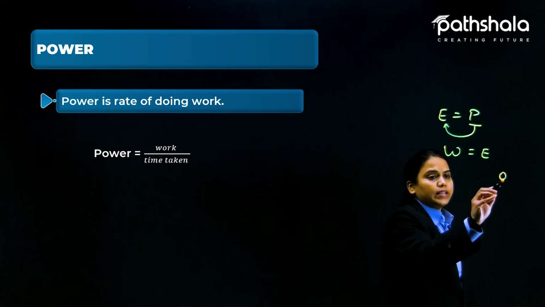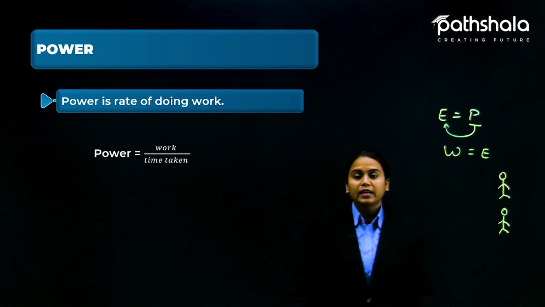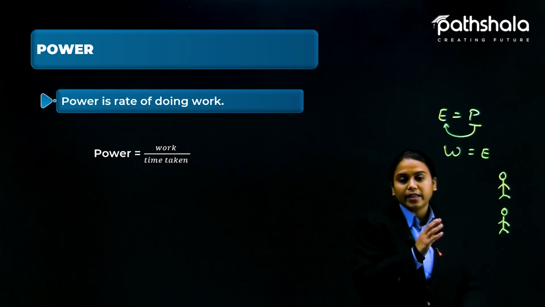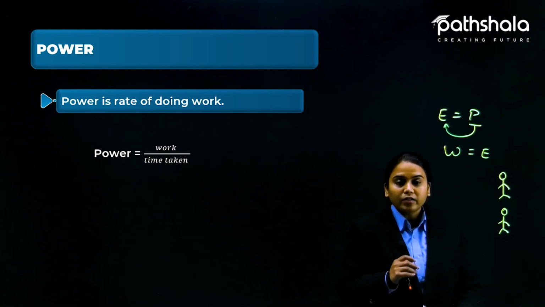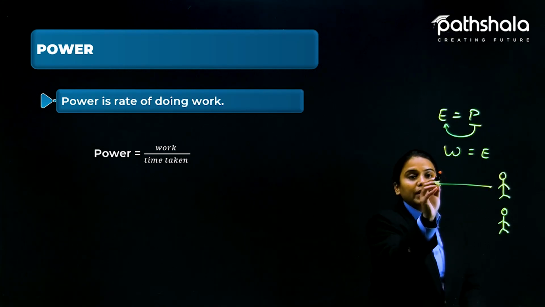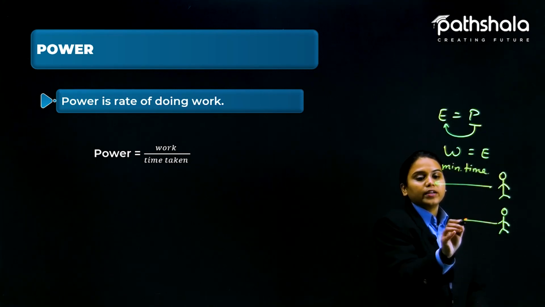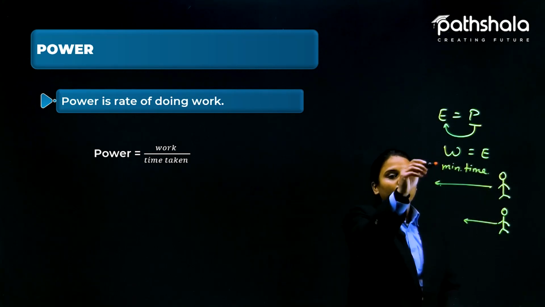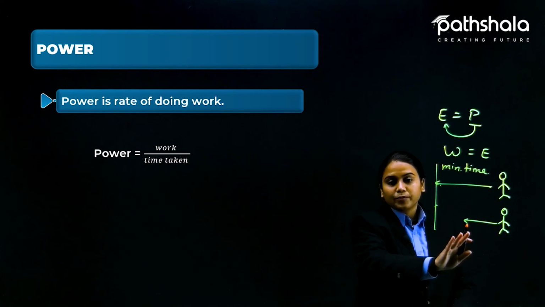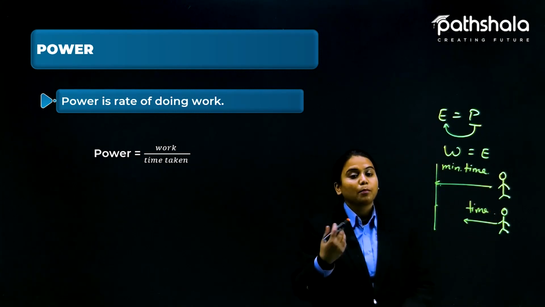Let's suppose I'm giving you one example. Here I have two students, and these two students are running. I let them race together, and in the race one student wins, because he has reached the line in the minimum time. This student has just crossed the boundary line, and this other student has just reached there. So we can say that the time taken by this student is more.